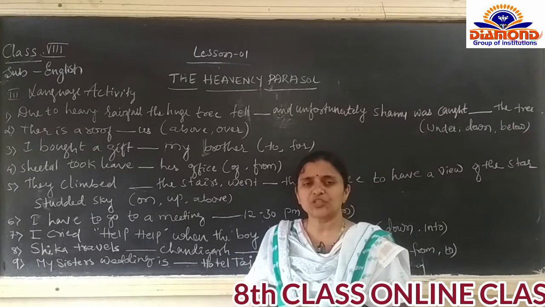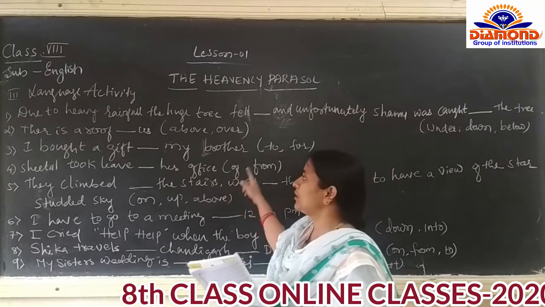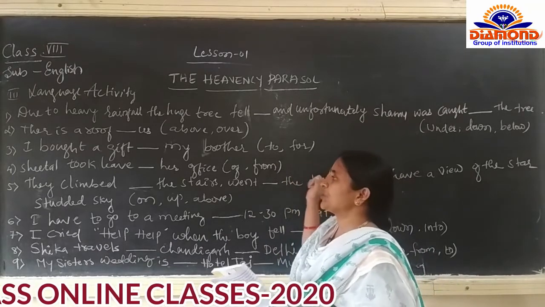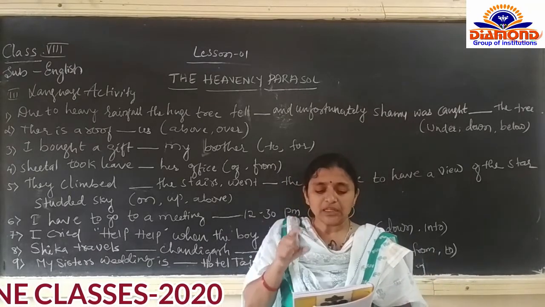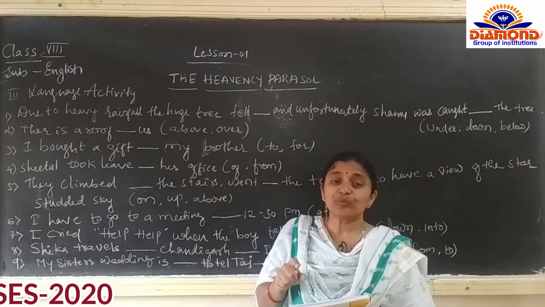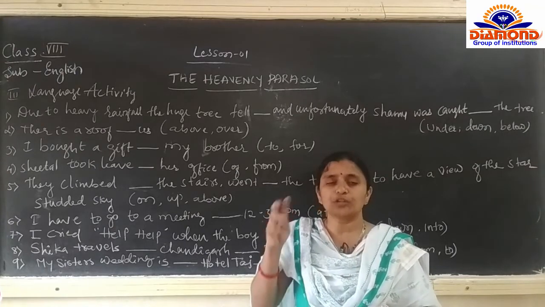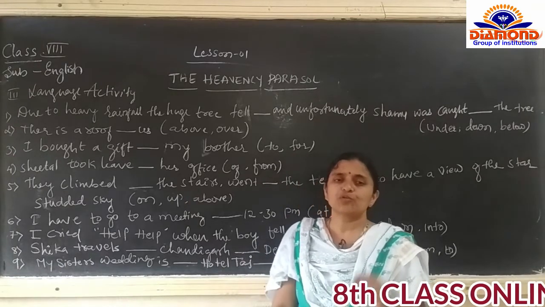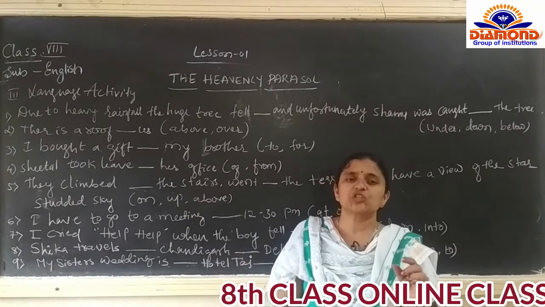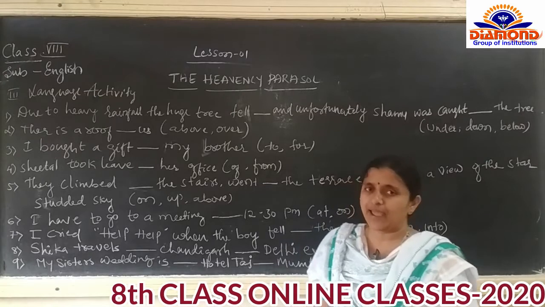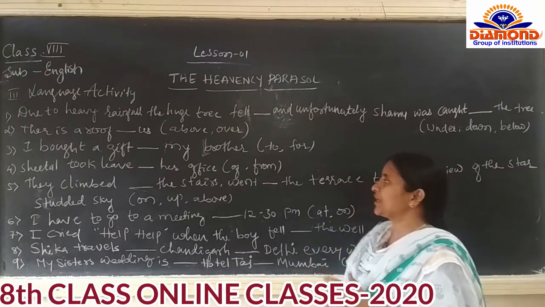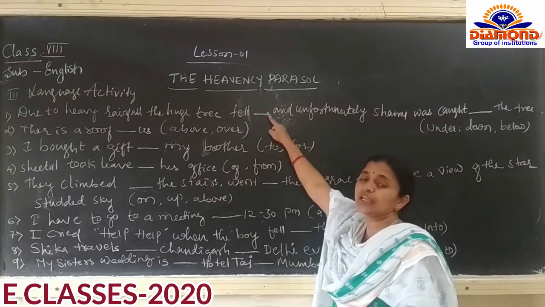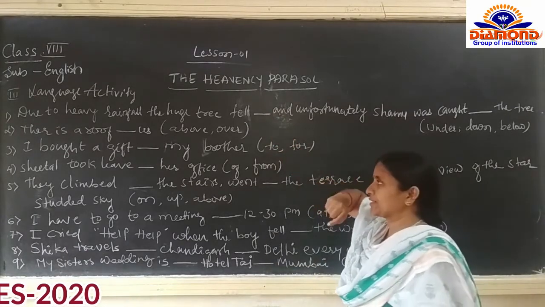Some of the prepositions are given in your textbook after the question. So go through the prepositions and fill in the blanks with appropriate preposition. 2 or 3 prepositions are given. What you have to do, you have to choose which preposition is right in our blank. So after choosing the preposition, you write which preposition is to be filled in the blanks.